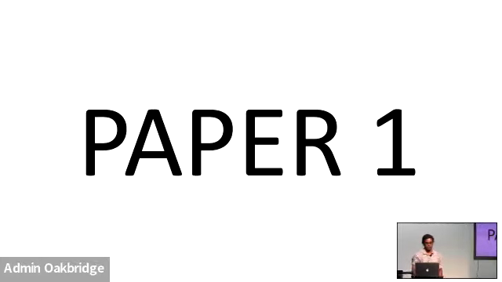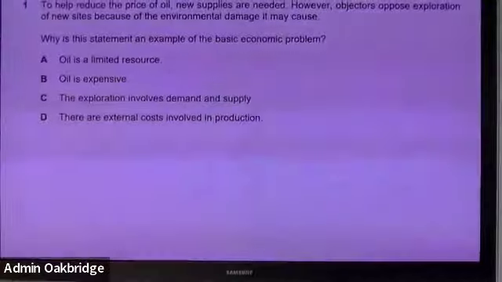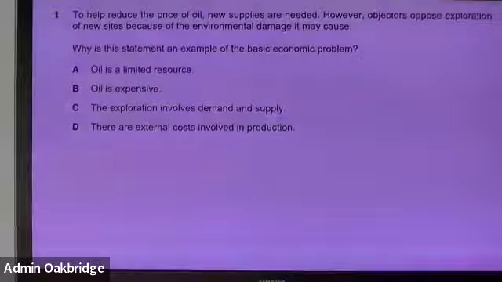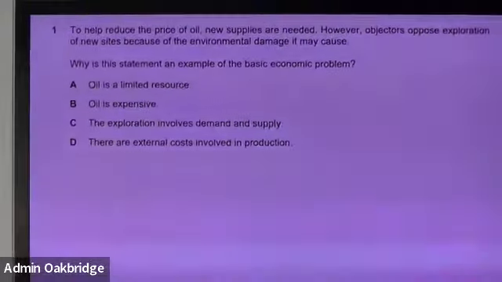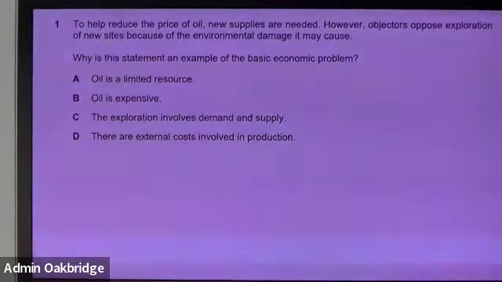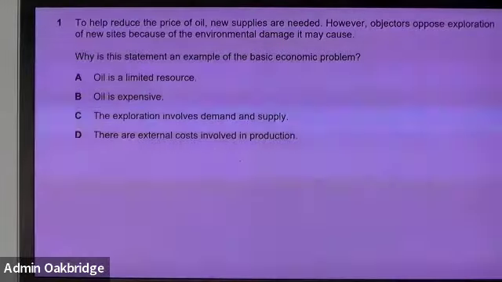For paper 1, it's actually very straightforward. It's objective questions. You all have seen what the past year paper looks like. So this is what technically it looks like. Now, to help reduce the price of oil, new supplies are needed. However, objectors oppose exploration of new sites because of the environmental damage it may cause. All right, guys. Can somebody please help me answer this?